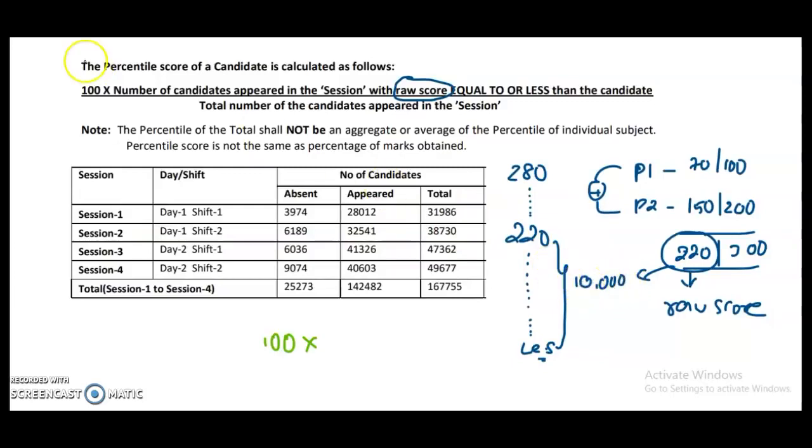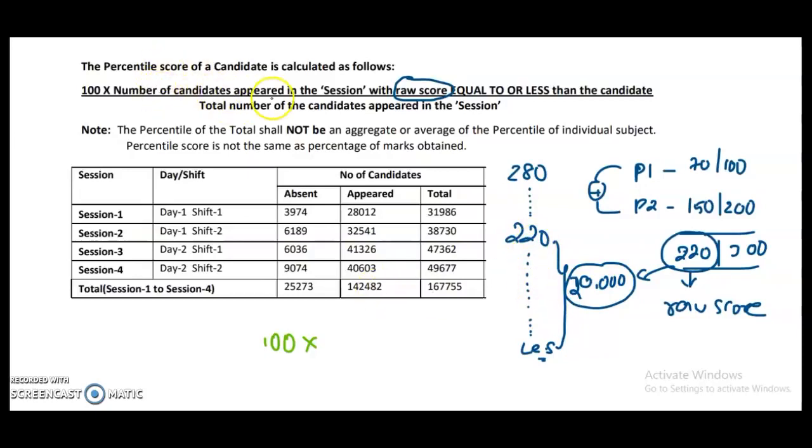Let's take 20,000 candidates scored less than or equal to 220 marks, this raw score.